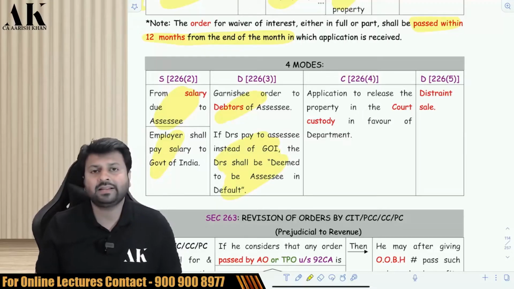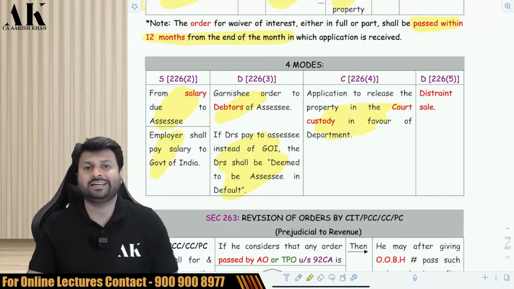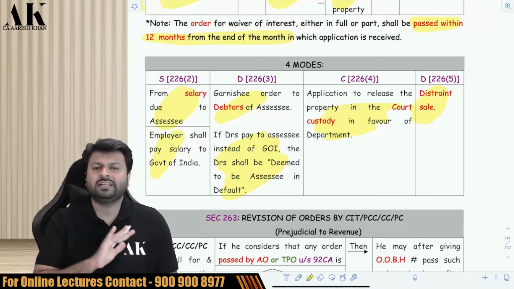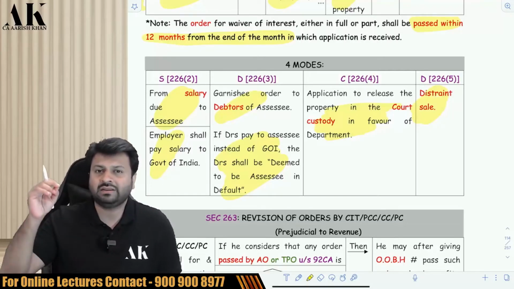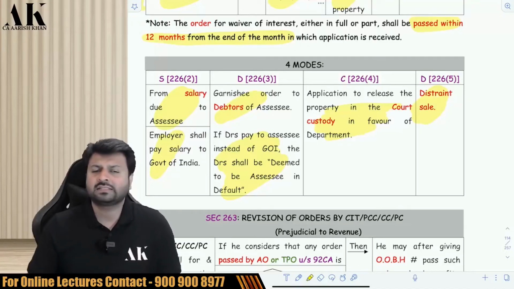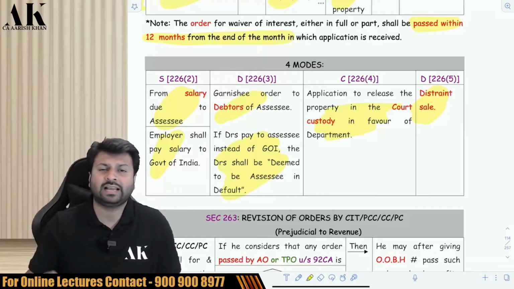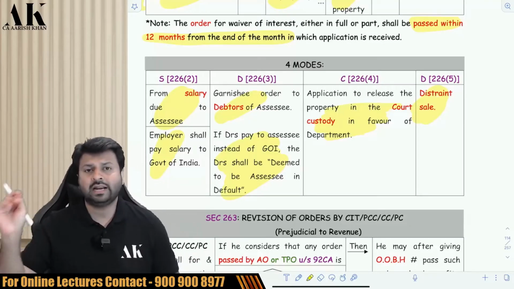Third, the department can also give an application to the court for release of property which is in the court custody. So if certain properties are in the custody of the court, the department can give a notice to the court and ask for a release of those properties in the name of the department. And fourth, if the department wants, they can make a distrained sale of your property. Distrained means what? Distrained means a price at which it's a very negligible price. Suppose a property is of 10 crore, the department can sell it for 2 crore or 3 crore rupees to recover the tax. It's like just selling something at a value of scrap. That is known as a distrained sale.